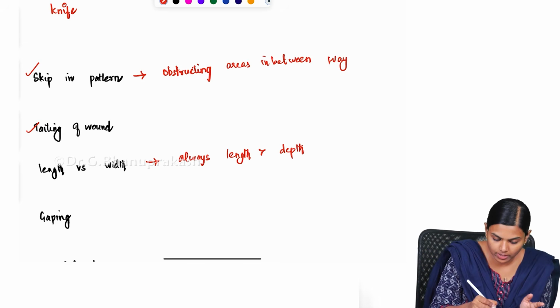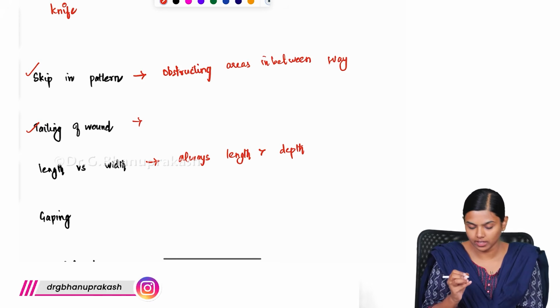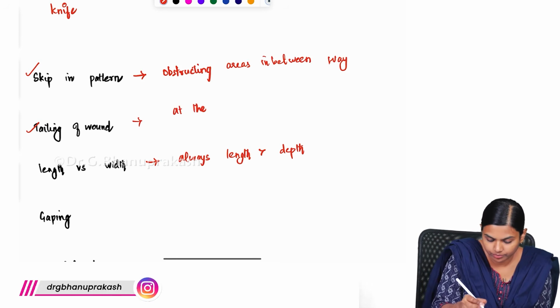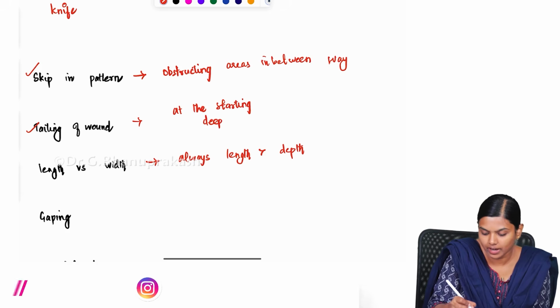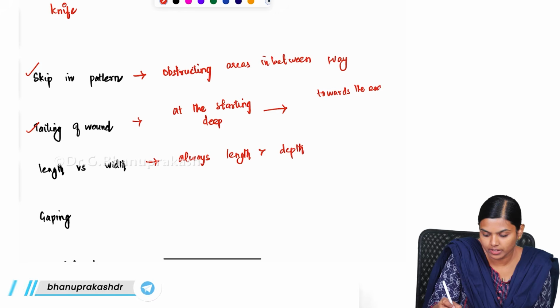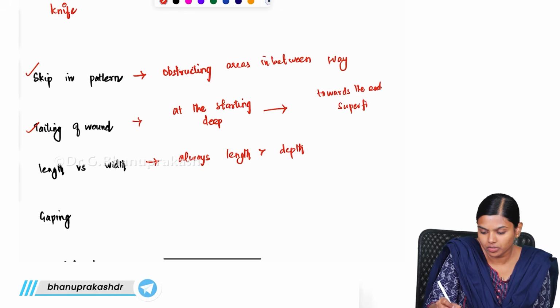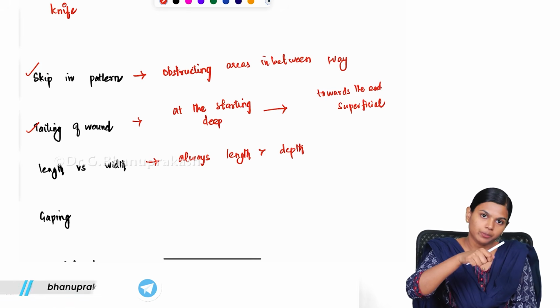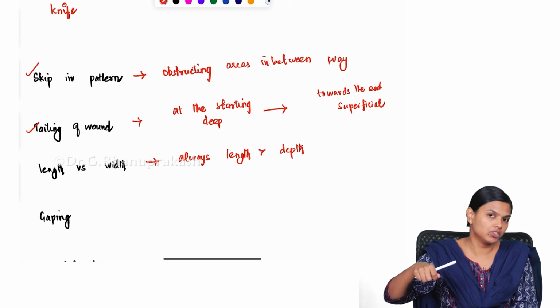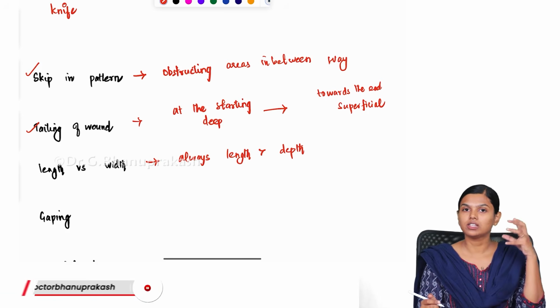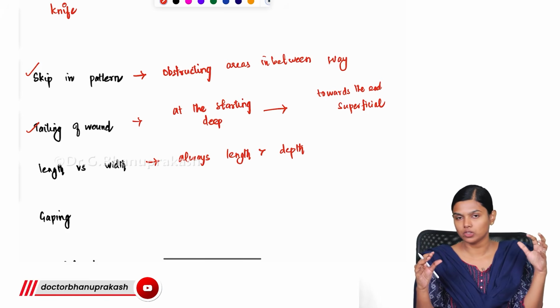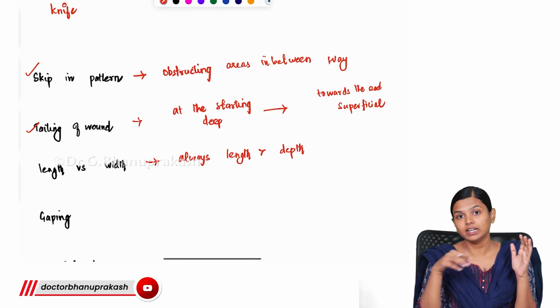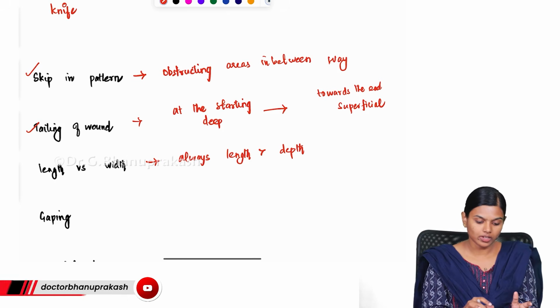And the next thing that you can see is tailing of wound. What this tailing is: at the starting it will be deep, and as it goes towards the end it will be superficial. So this is known as tailing of wound. When they start, they will start deeper, and when they go towards the end, it will become much more superficial. This ending point is known as the tail and the starting point is known as the head. So like that you can identify the direction of the force. So this is known as tailing of wound.